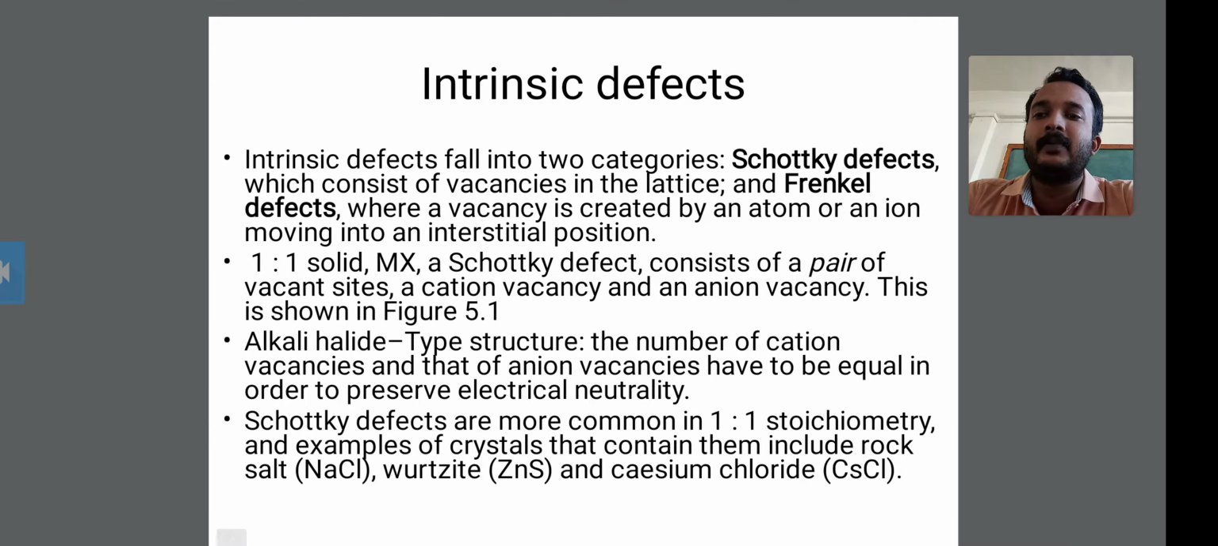The Schottky defect consists of the vacancy in the lattice. This means your lattice has some vacancies available, and therefore this Schottky defect exists in the lattice. This is known as the Schottky defect.